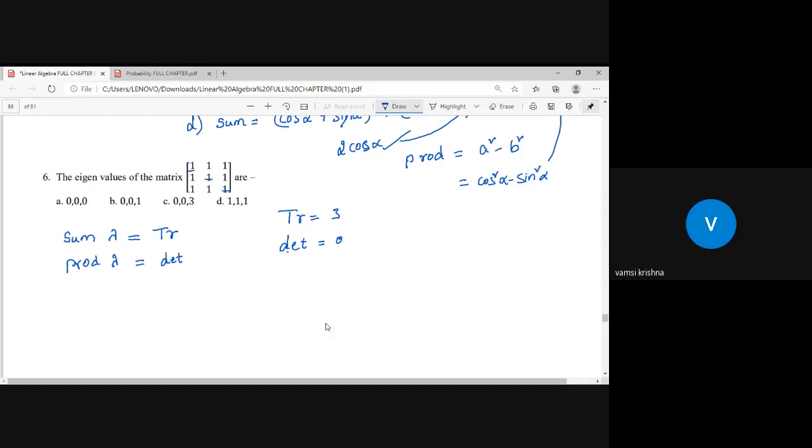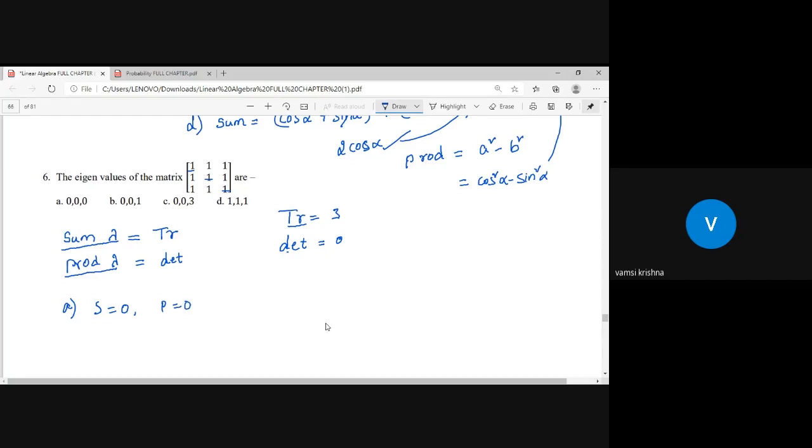So the determinant is 0, which means the product of eigenvalues should be 0, and the trace is 3, which means the sum of eigenvalues must be equal to 3. If I take the first option, option A says that sum is 0 and product also 0.